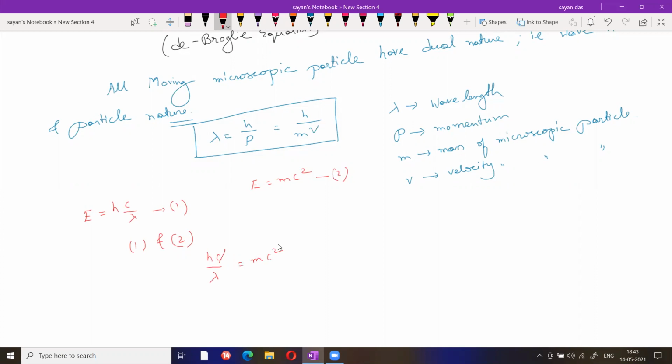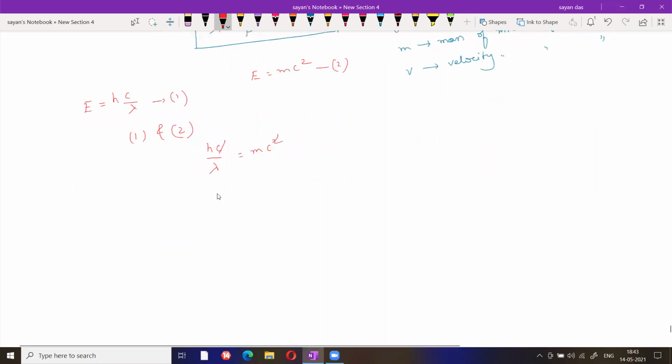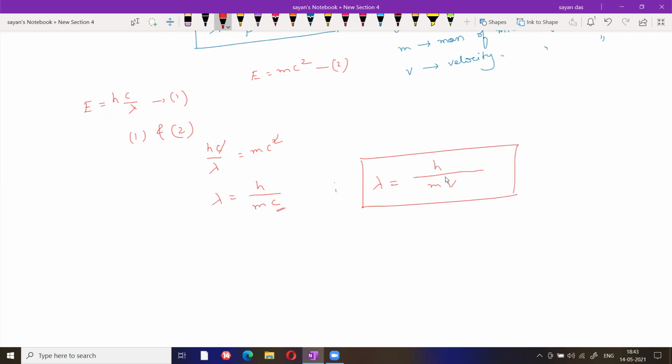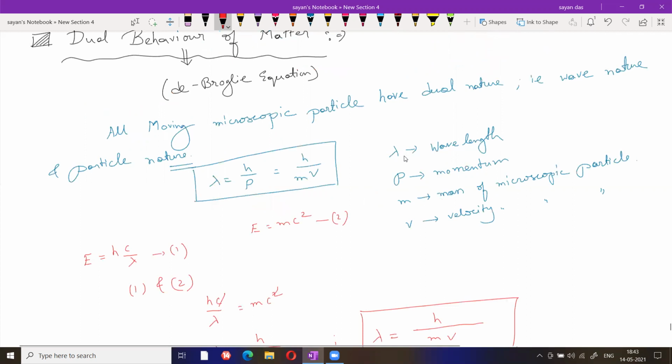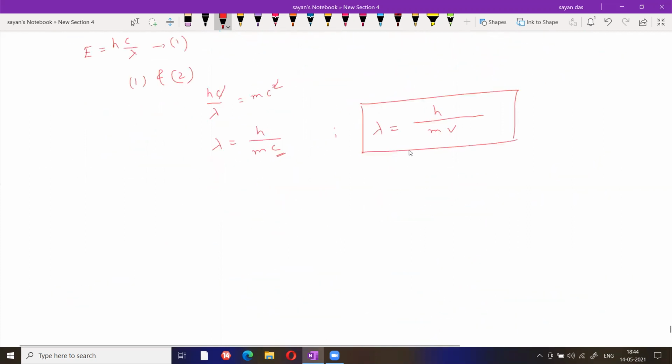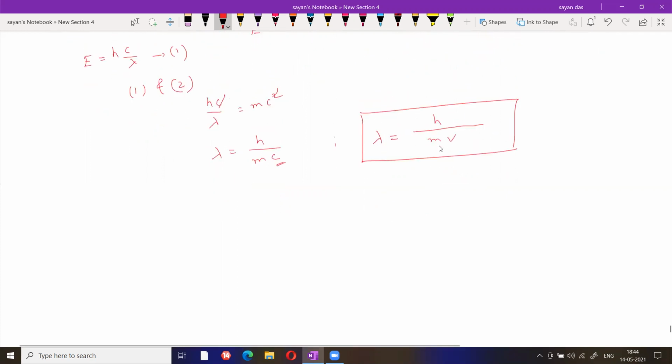Just cancel this c, and what is the value of lambda? Lambda equals h by mc. Now c, what is c? C is the velocity of light. So we can substitute any velocity term with respect to c. C is a velocity term and v is also a velocity term. That's why we can change this c term with any velocity term, and this v is basically the velocity of microscopic particles. Okay, is it clear? Any doubt regarding this part? Okay, this is basically the first equation.